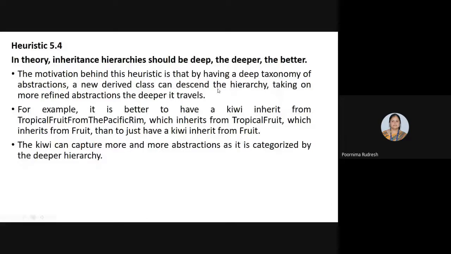The motivation behind this heuristic is that by having a deep taxonomy of abstractions, a new derived class can design the hierarchy, taking more refined abstractions the deeper it travels. Means, as we go on adding derived classes to the existing base classes, more abstractions can be captured from the base classes. So that is the advantage. We need to have a deeper and deeper inheritance hierarchy.